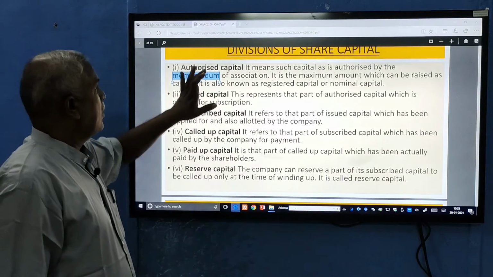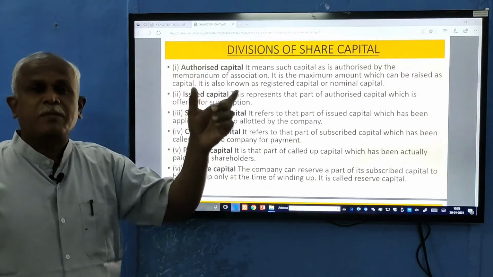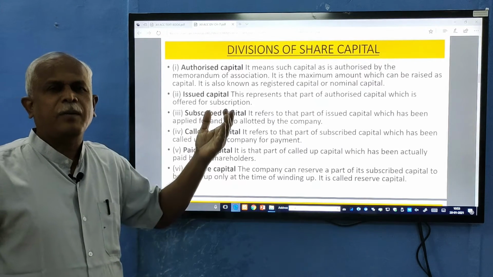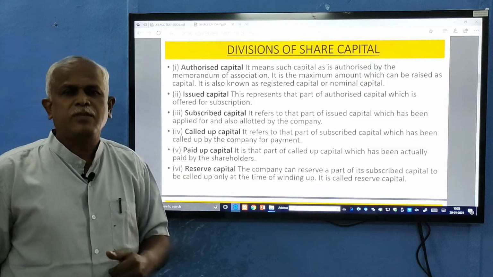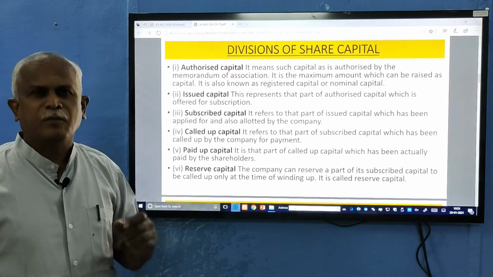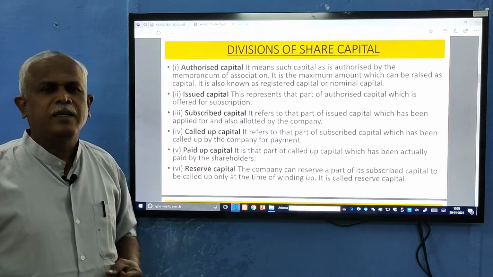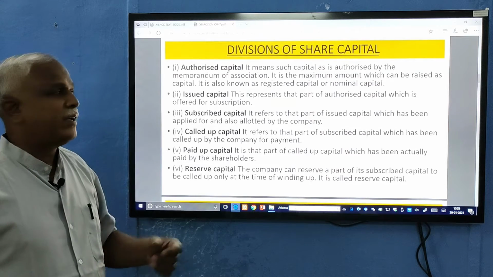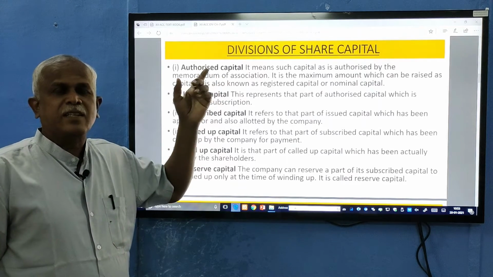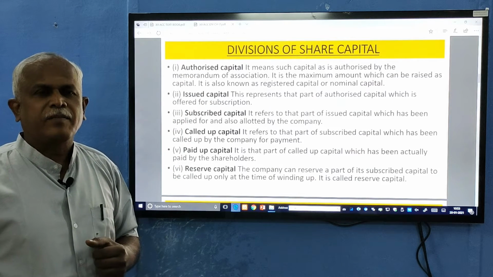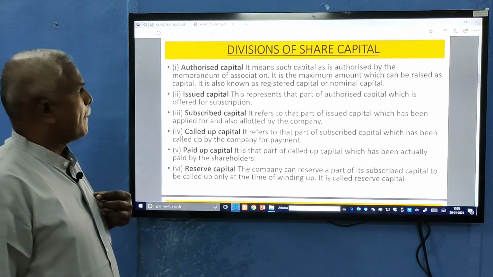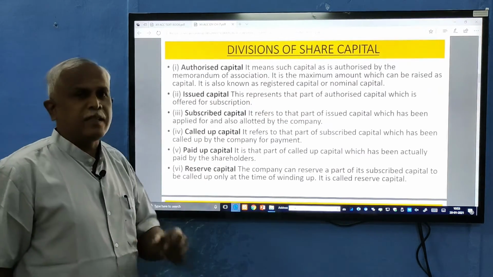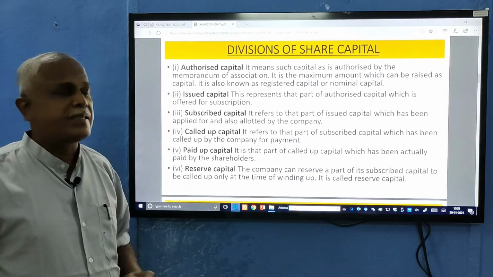Authorized capital is the maximum capital a company can raise from the public for meeting its objectives. The objectives are shown in the memorandum, what business the company is going to do. For achieving that objective, the maximum capital required is given here. It is also called registered capital, or nominal capital. These are alternative names: it is the capital with which the company is registered.